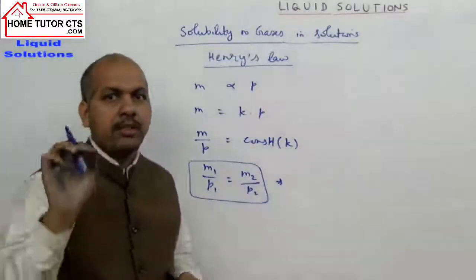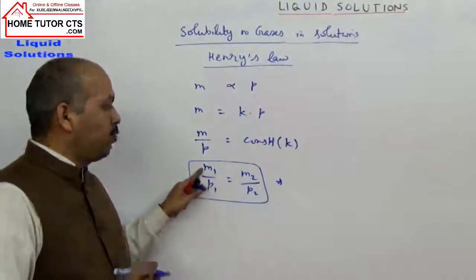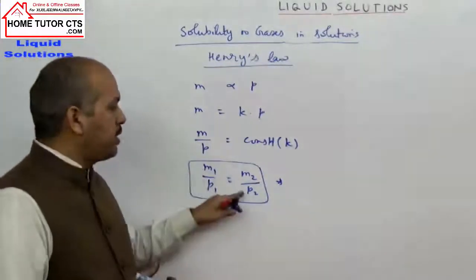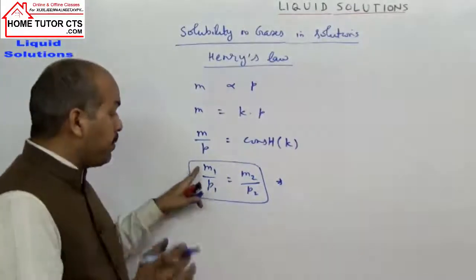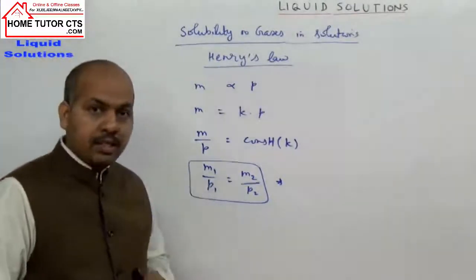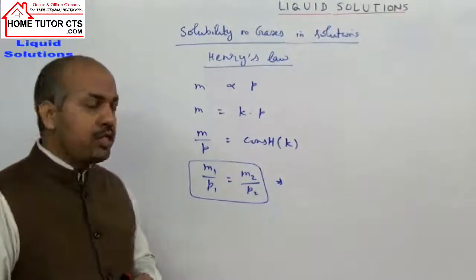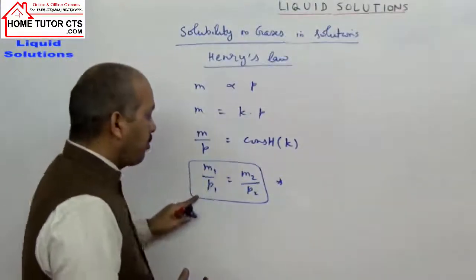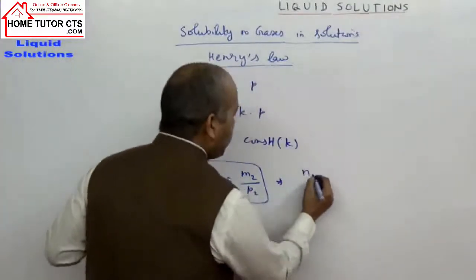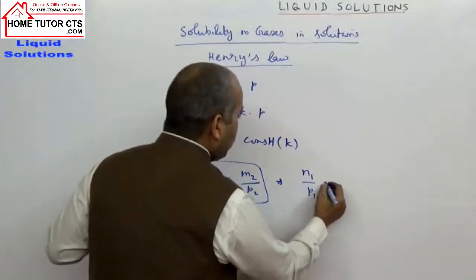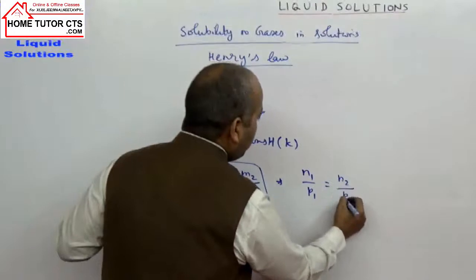They give a question: at one temperature and pressure, one amount of gas is dissolved. At a second pressure, find the amount of gas dissolved. Now for the same gas, the ratio of masses will be the same as the ratio of moles. If I divide the mass by molar mass, we get the number of moles. So this expression can also be written as n1 by p1 is equal to n2 by p2.